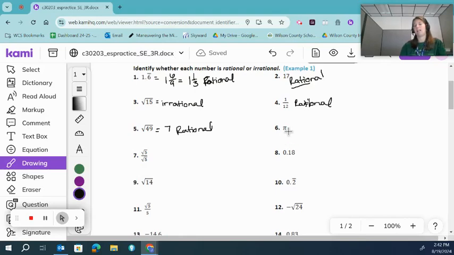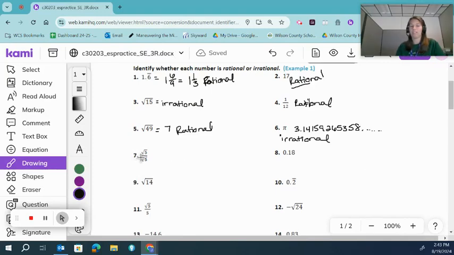Now pi is one you will see a lot. It is 3.14159265358 dot dot dot. It continues on and on forever and ever, and it never repeats a pattern. So this is irrational.